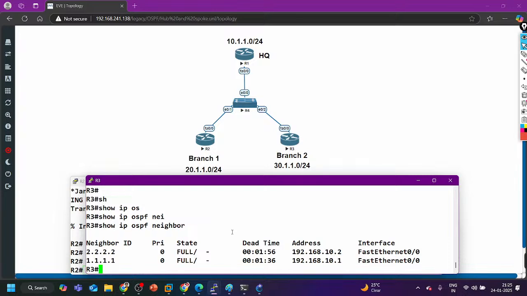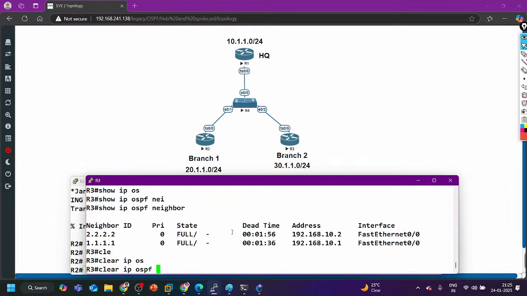Is DR required? Yes, DR is required because multiple routers are connected to the same broadcast network and all the routers are connected with each other. Otherwise, LSA flooding will be there. Yes or no? Yes, correct. Otherwise there will be lots of unnecessary trouble, so we have to change the network type here.